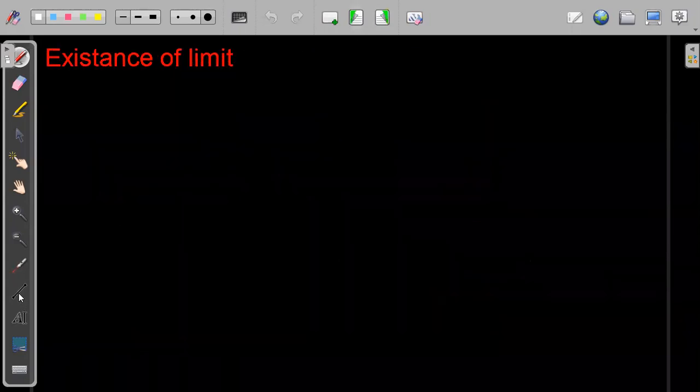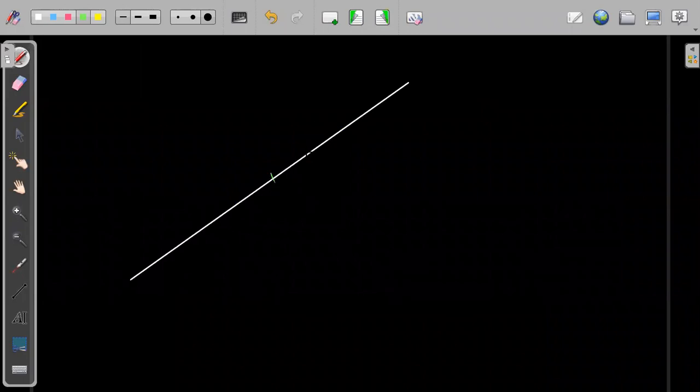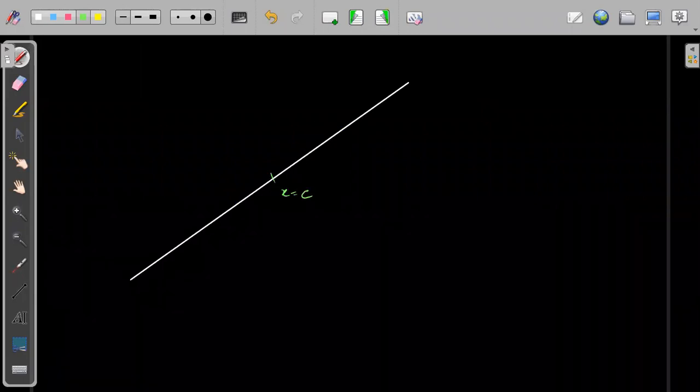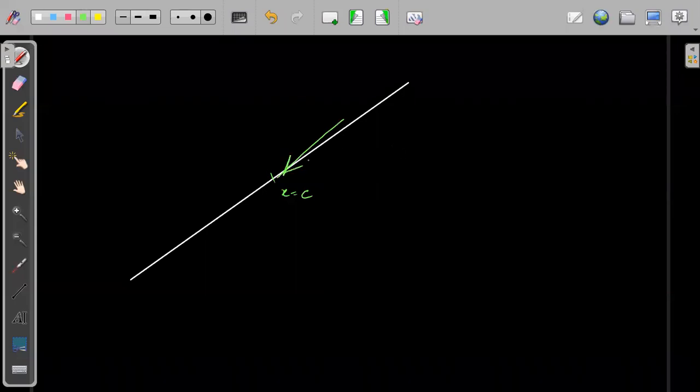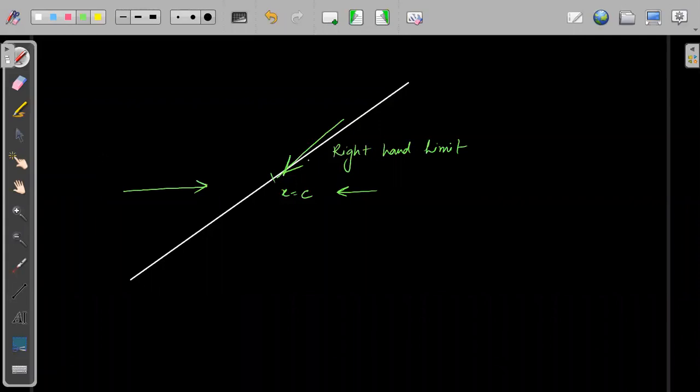If I draw the function, and I'm talking about some point x equals c, the function will approach here. When the function is taking value on this side, we call it the right hand limit. That means when x is approaching c from the right side, whatever value the function takes, we call it the right hand limit. When x is approaching c from the left side, the function approaches through this, and we call it the left hand limit.